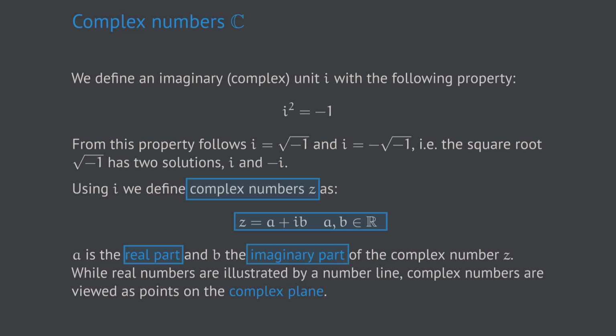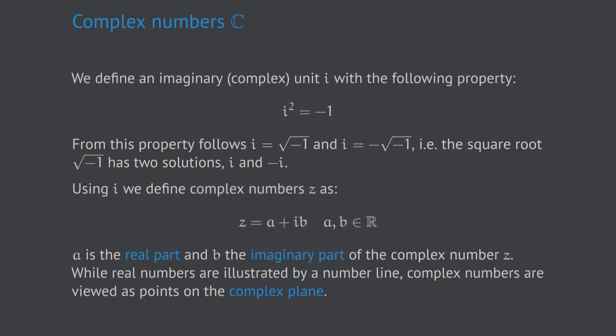So loosely speaking, complex numbers are the result of the real numbers and this new imaginary unit i being stirred up and mixed together, with the result of all possible combinations of the real numbers and the imaginary unit produced by applying algebraic operations like addition and multiplication.